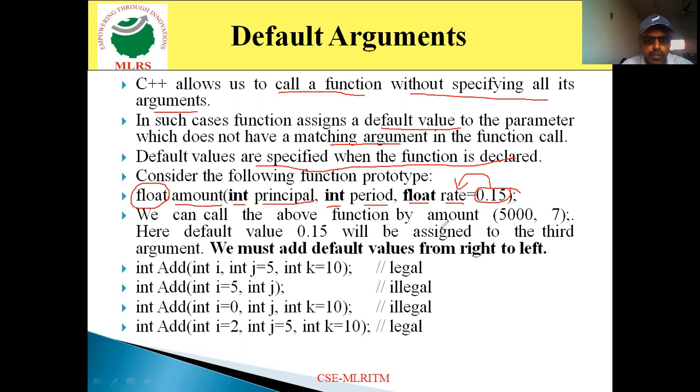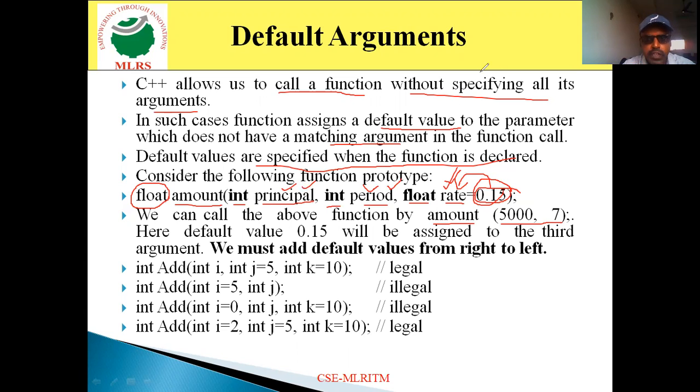Look at this particular one. Now I call the function amount by specifying two arguments, 5000, 7. But actually amount consists of three arguments: principal, period, and rate. But I didn't specify the third argument. Even so, the default argument 0.15 will be stored in rate, or 0.15 will be assigned to rate, 7 is assigned to period, and 5000 will be assigned to principal.